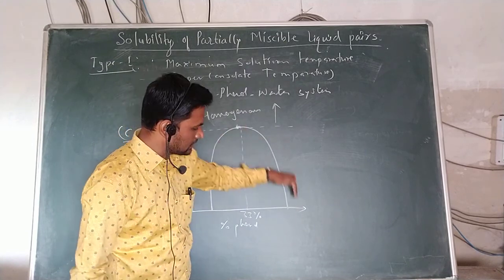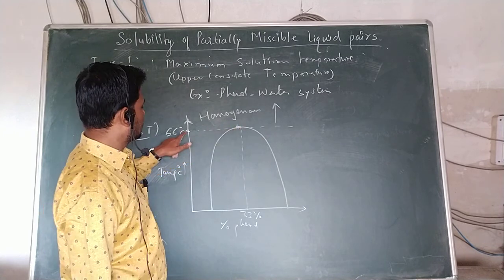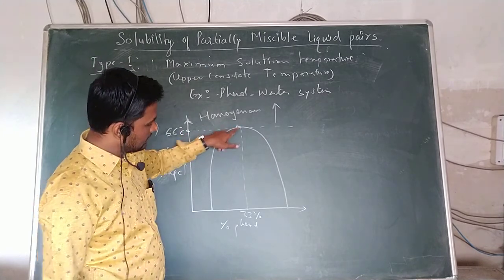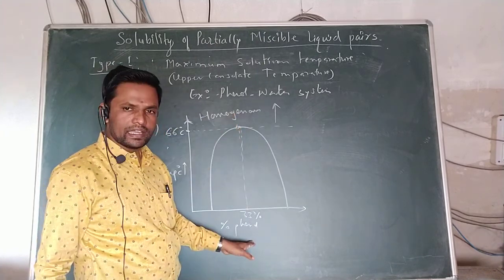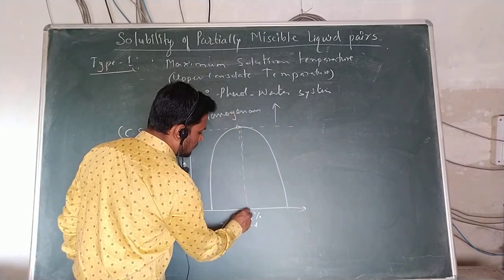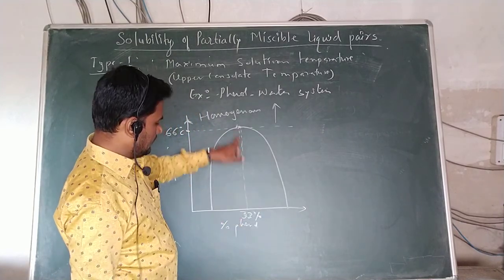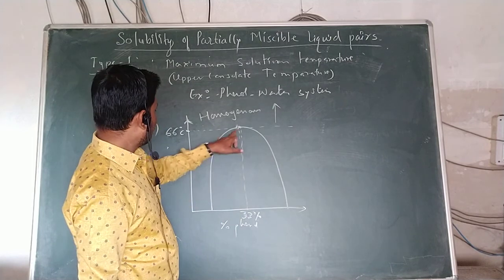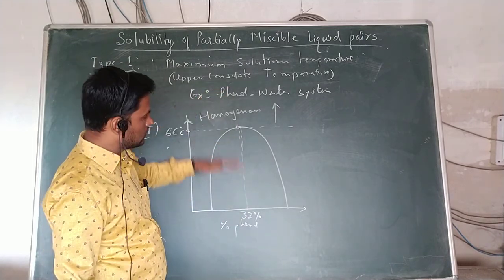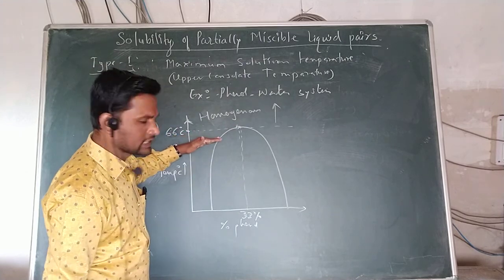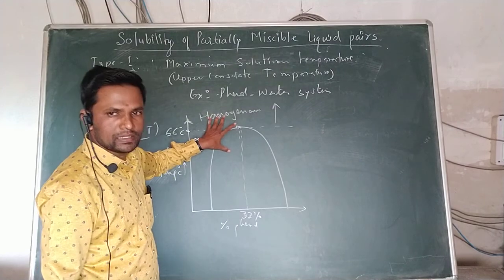Drawing perpendicularly from the y-axis, at 33% phenol the two are miscible at 66 degrees Celsius and above, not below. If the temperature is 65 or 60 degrees, they form immiscible liquid pairs.